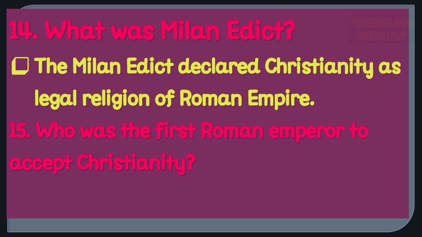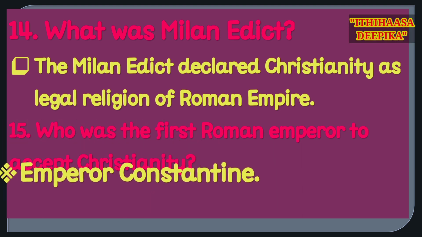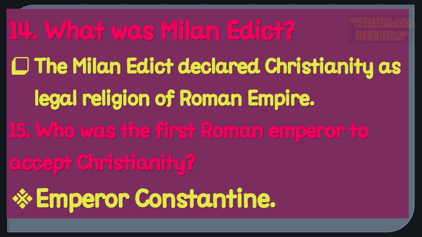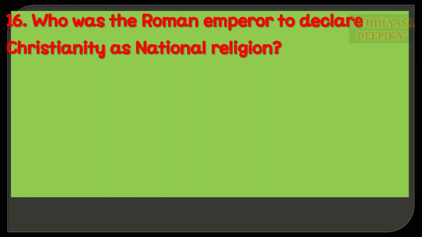Question number 15. Who was the first Roman emperor to accept Christianity? Emperor Constantine accepted Christianity. Question number 16.